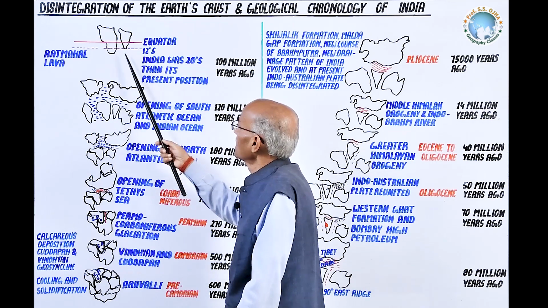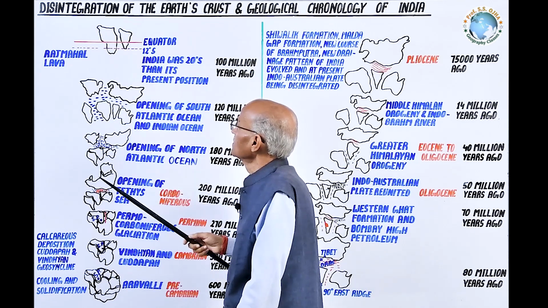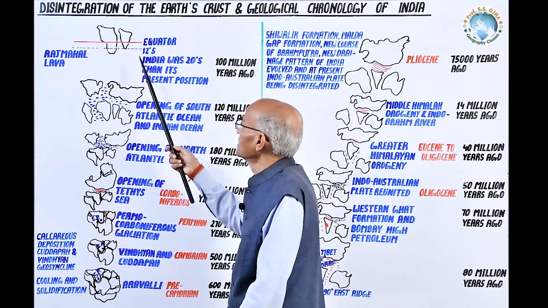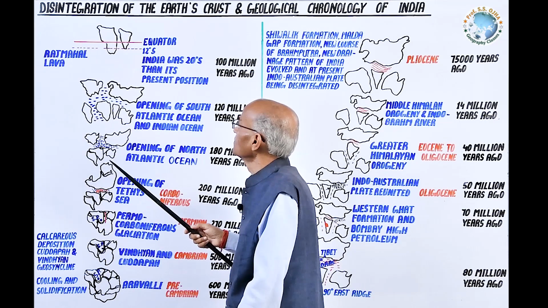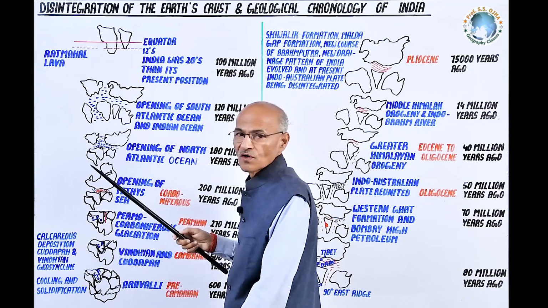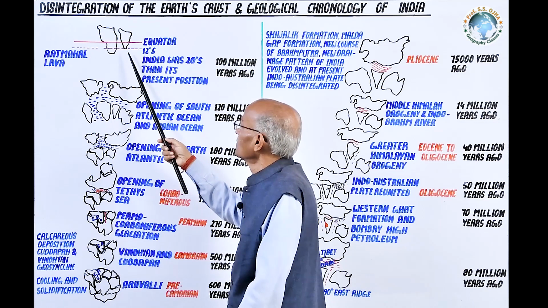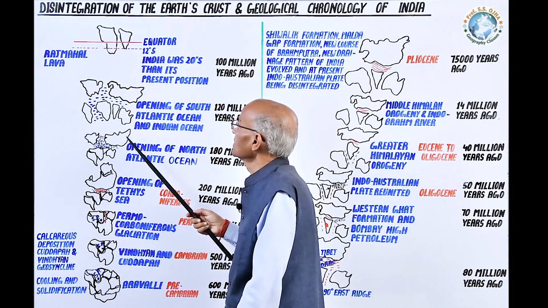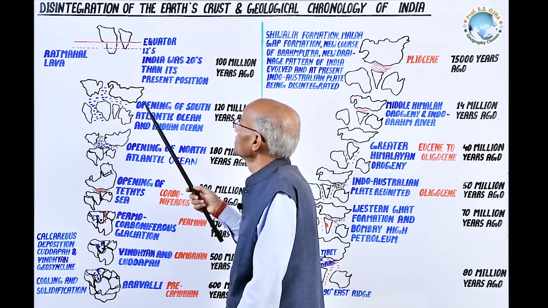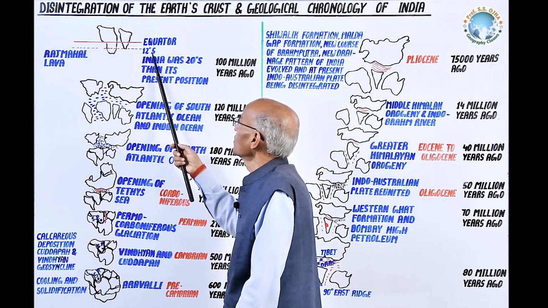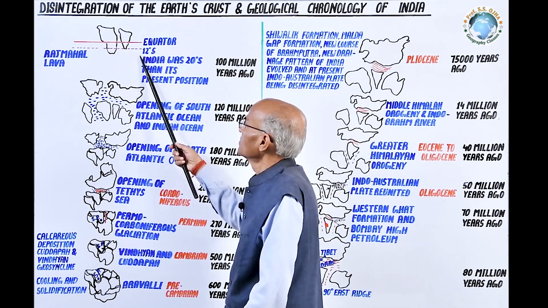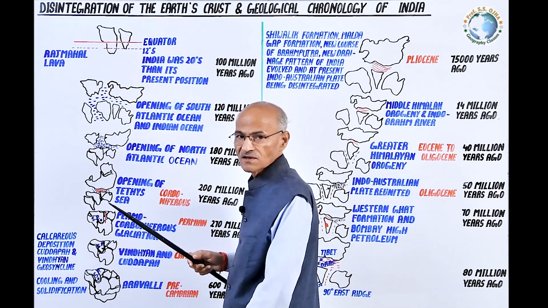It means that at present, today in 2019, India's Cape Comorin is located at 8 degree 4 minute north latitude, and if we pull or drag India 20 degrees south, its Cape Comorin will be positioned at about 12 degrees south latitude. It means India in the geological past was in the south.